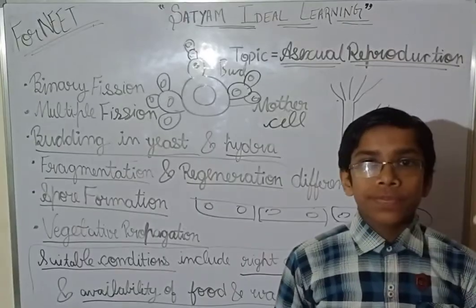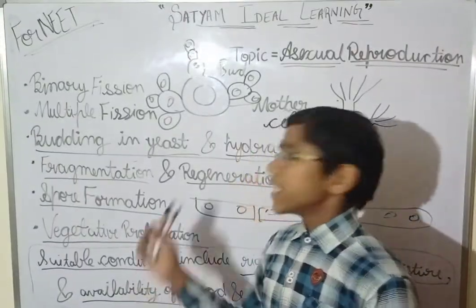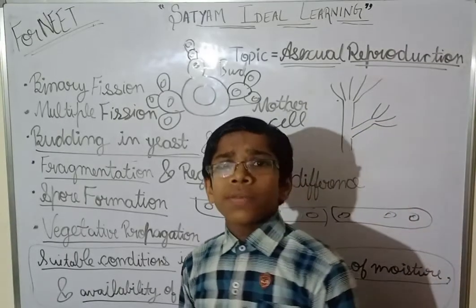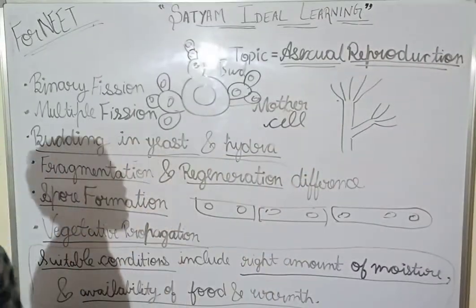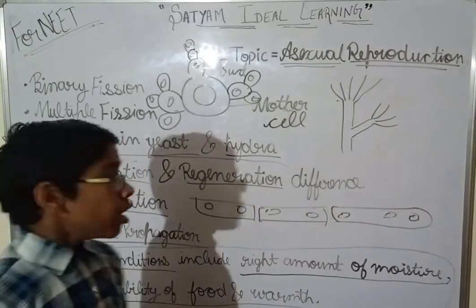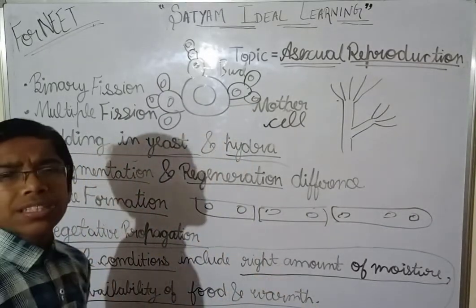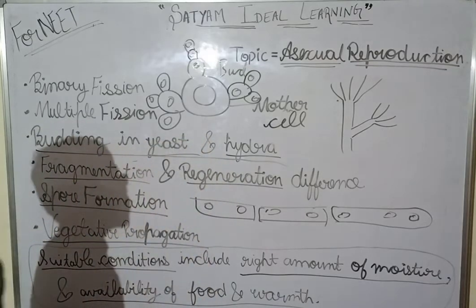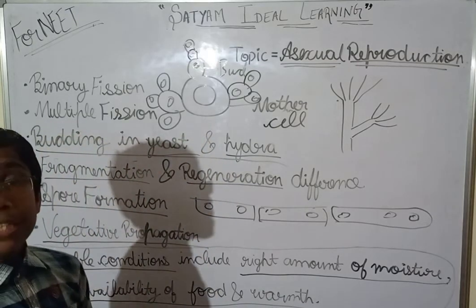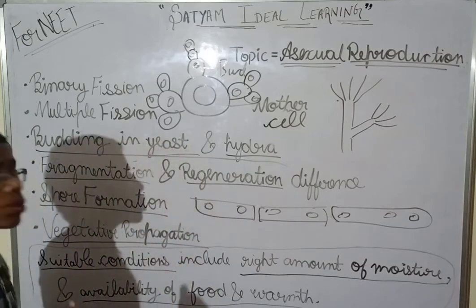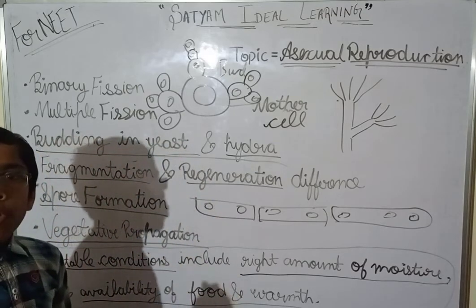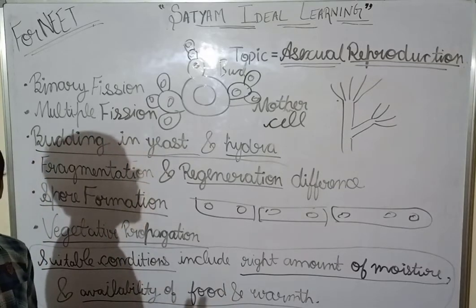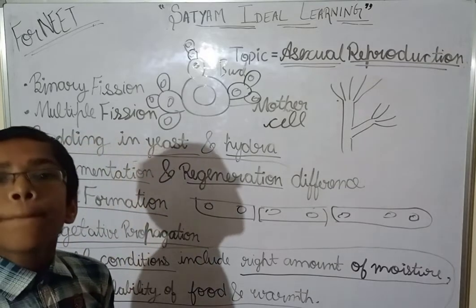And the vegetative parts do not take part in the sexual reproduction. And what are the vegetative parts? Vegetative parts can be stem, leaves, roots. Okay, these are kinds of vegetative parts. So there are certain plants which do not produce seeds. Instead of that, they produce their new organisms from their vegetative parts.